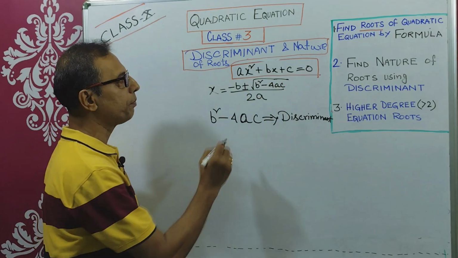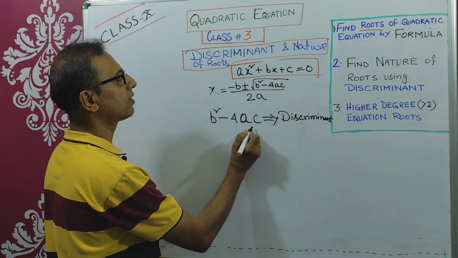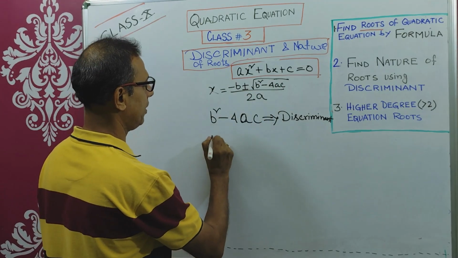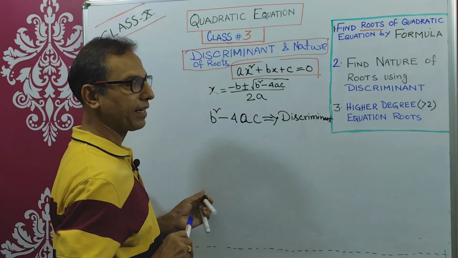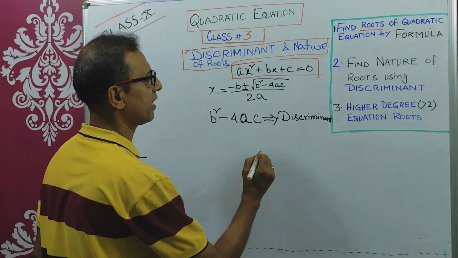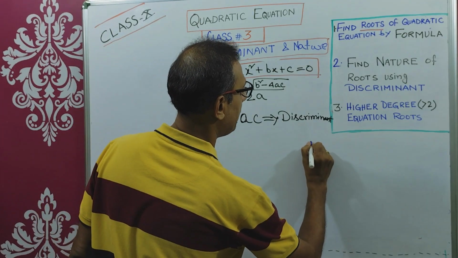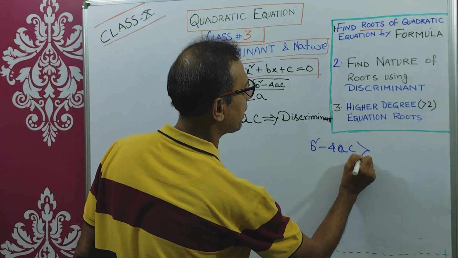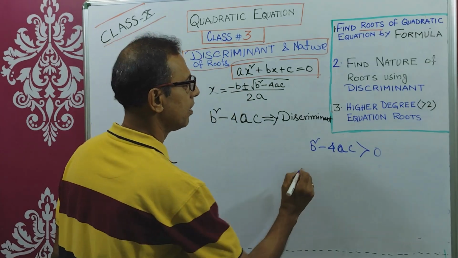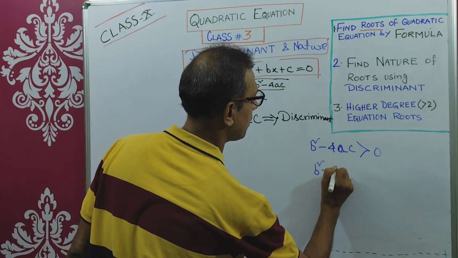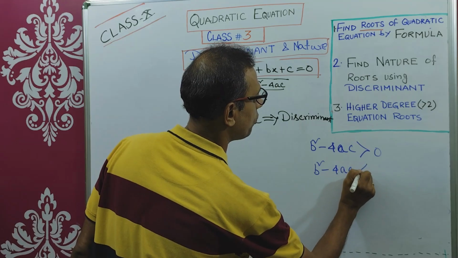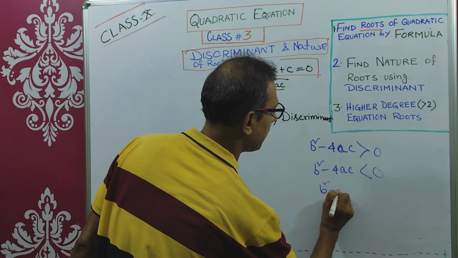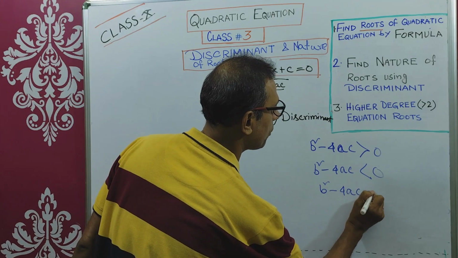Now, what could be the value of b square minus 4ac, the discriminant? It is within the root. It can be greater than 0, less than 0, or equal to 0.